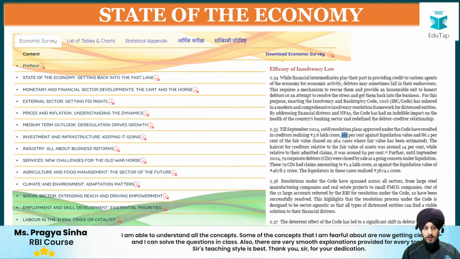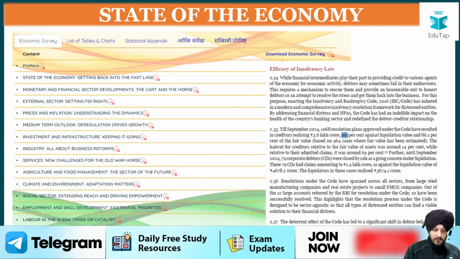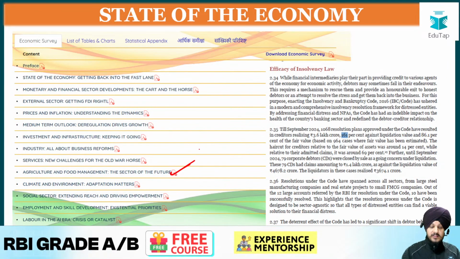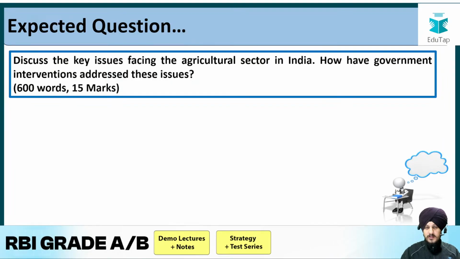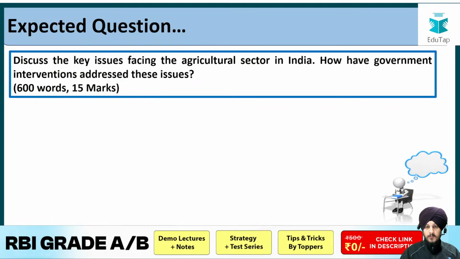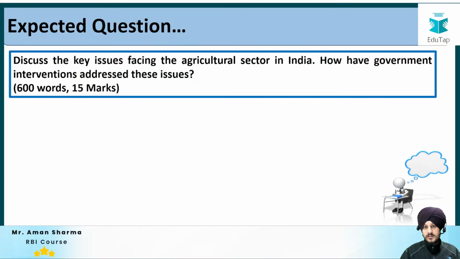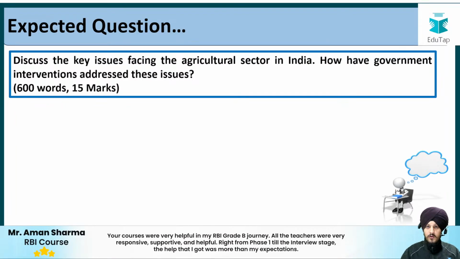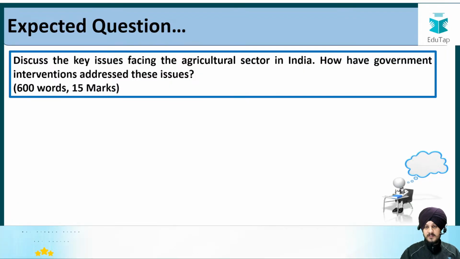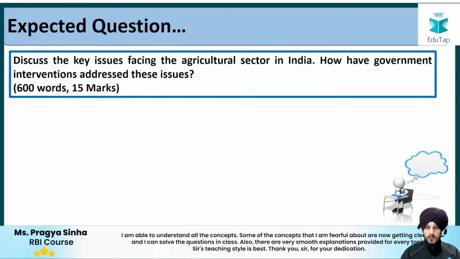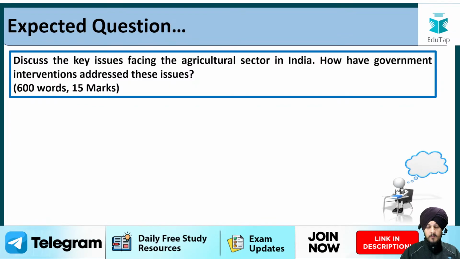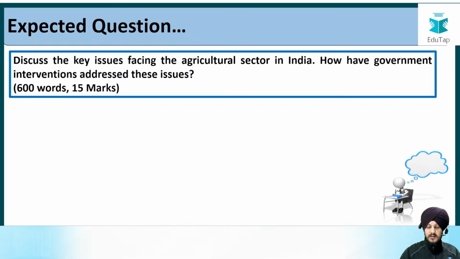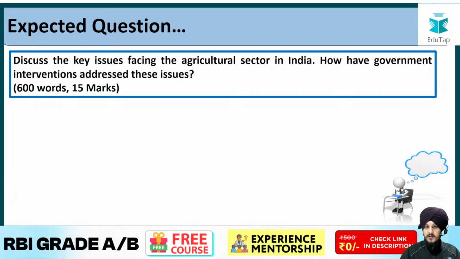Today we are going to talk about another chapter of the Economic Survey, which is agriculture and food management, the sector of the future. This chapter is relevant as far as your examination is concerned. I know that for the RBI students, this chapter has importance up to a limited extent. But for the NABARD students, this chapter is extremely important, because a lot of information is present as part of this chapter, be it value addition, examples, data and arguments, whatever it is. So this chapter is important for NABARD, but for the RBI it is also important, up to a limited extent only.